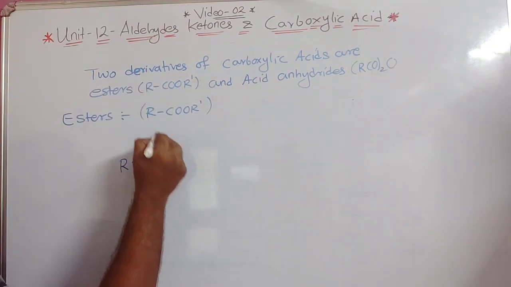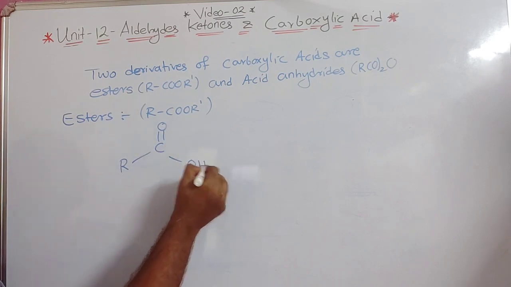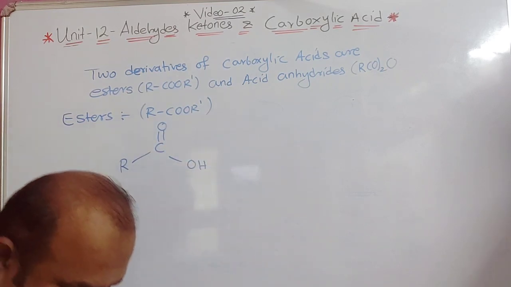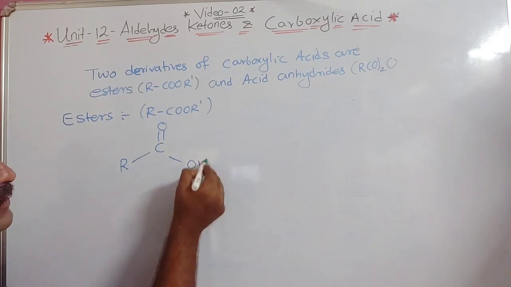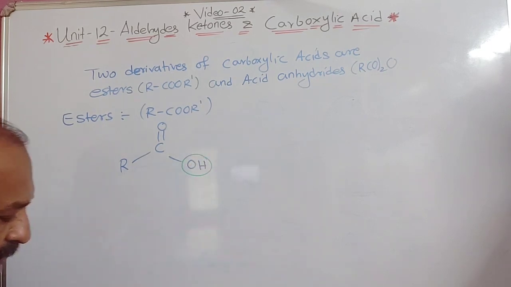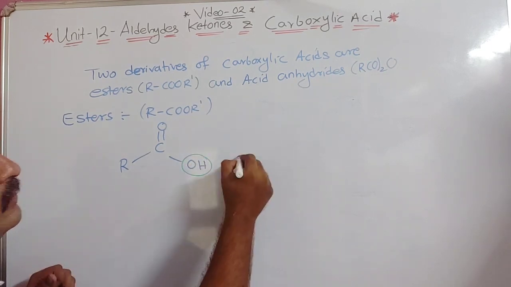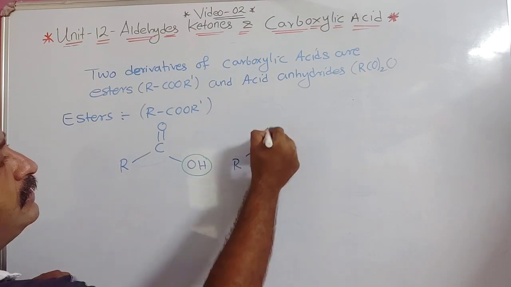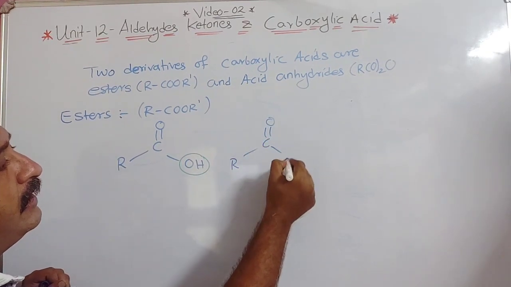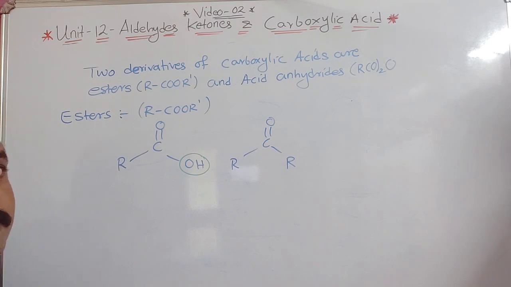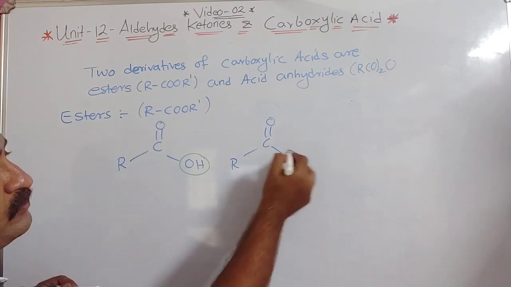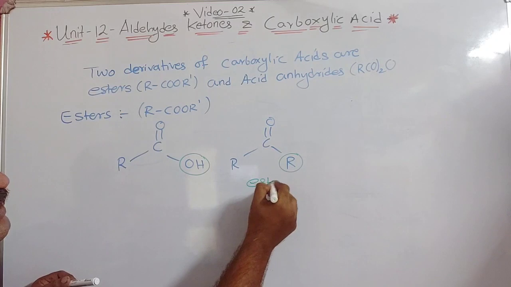Suppose carboxylic acid is written like this. Look here, this OH, I am going to replace this OH with R, C double bond O and R. So if I replace this OH with R, we get this as ester.